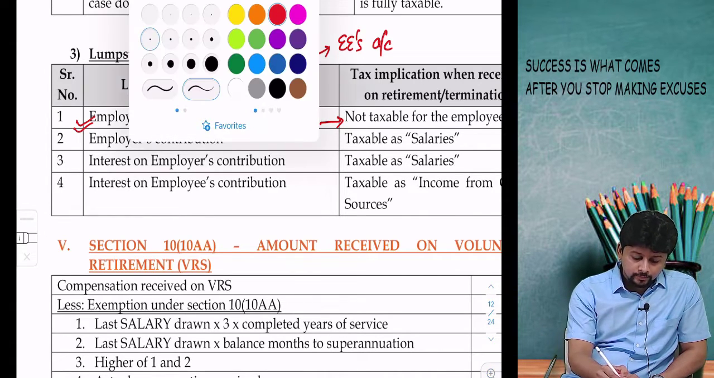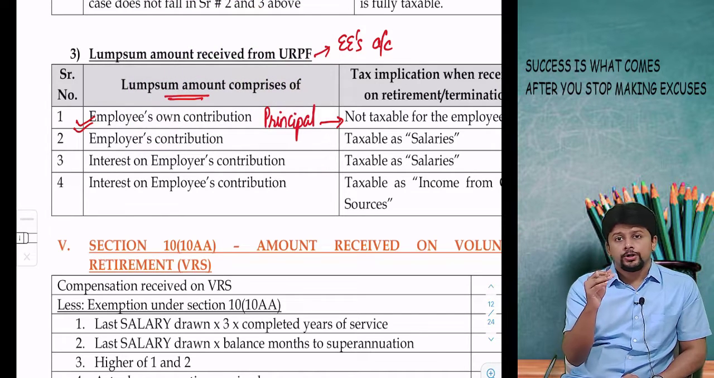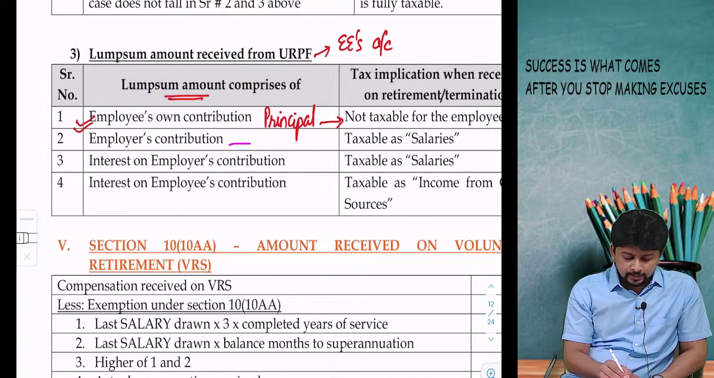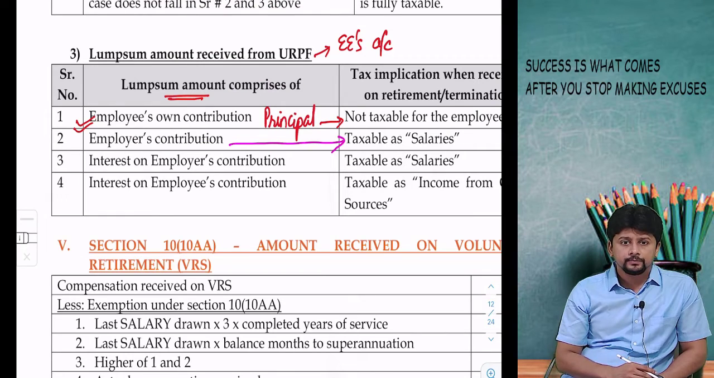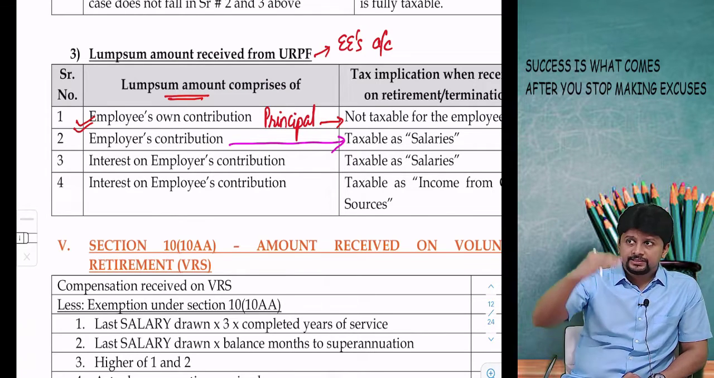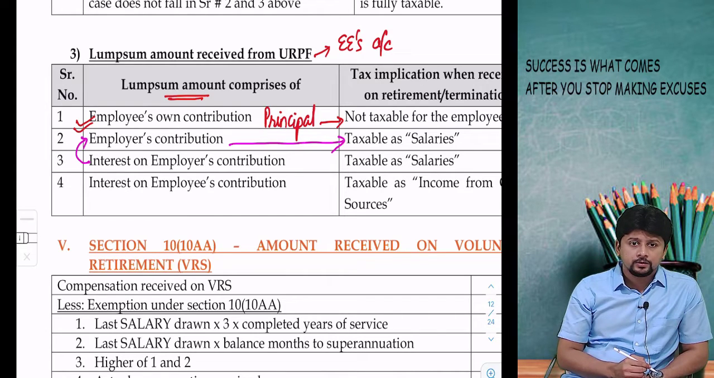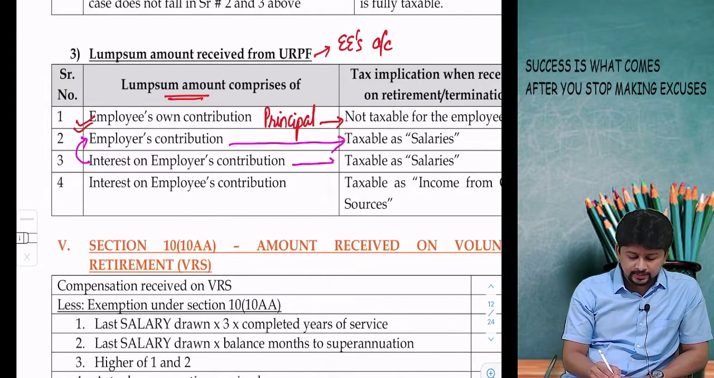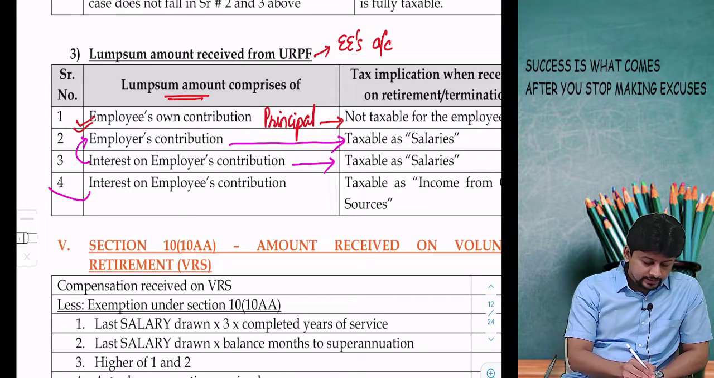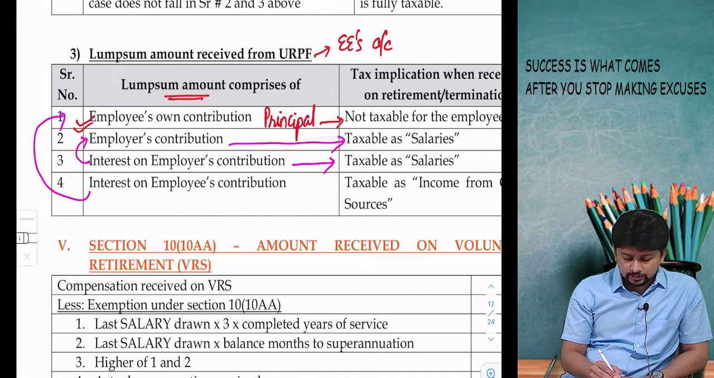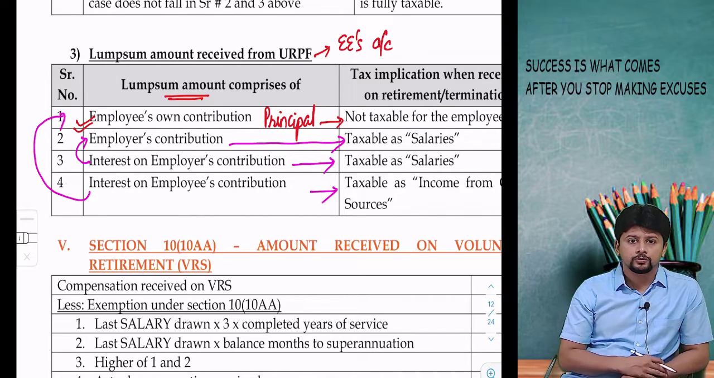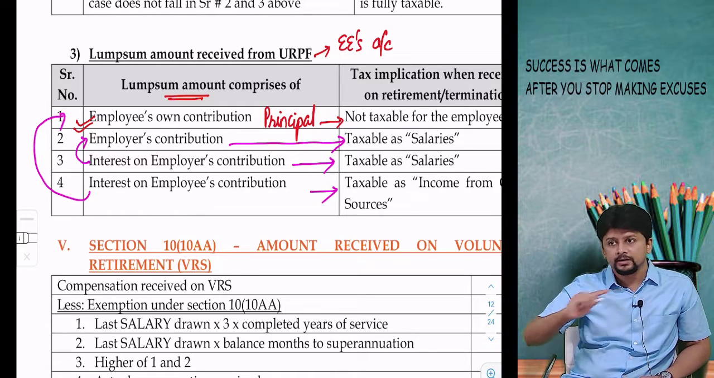Employer made a contribution during service period. During service period it was exempt. Now it's going to be taxable as salaries. Interest that was accrued every year, if the interest is on employer's contribution, then it is taxable as salary. But if the interest is on employee's contribution, then it is taxable as income from other sources. So lump sum amount will be taxable.